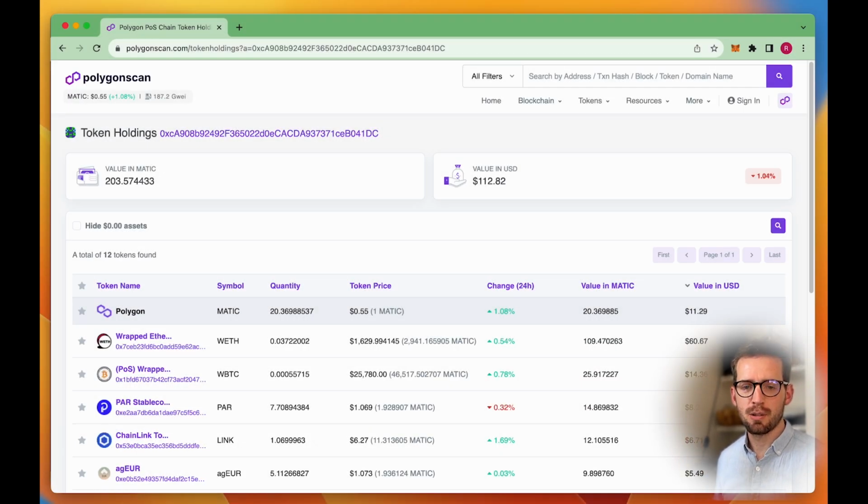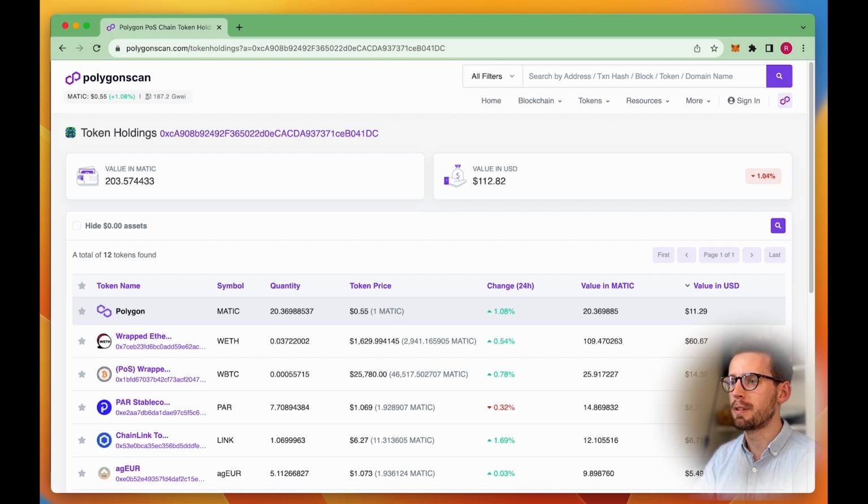Hello, welcome back to day 4 of trying to build a Polygon day trading AI bot, which is going to pull data from the Polygon network, try and find some good trades to make, and automate the whole process.